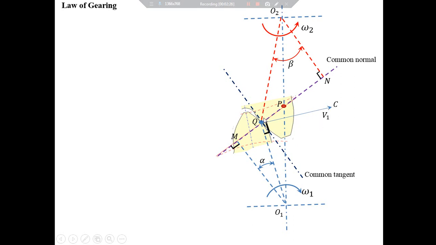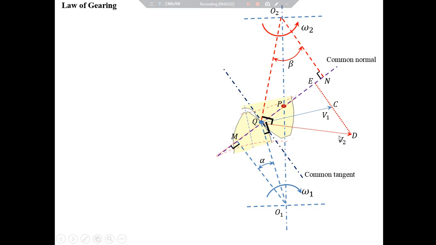Similarly, the velocity of point Q, considering it on O2Q, will be perpendicular QB to O2Q towards the right hand side again, like this. Let's call this velocity V2.